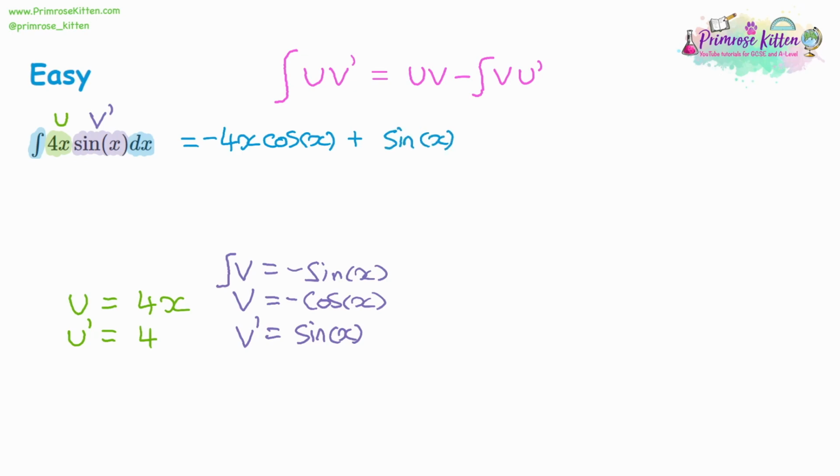We're going to multiply that by u dash, which is 4, and then we could put a multiply 4 at the end, but it's going to be better just to pop it at the front. Any numbers should be at the front as a coefficient. So when you integrate 4x sine x, you get negative 4x cos x plus 4 sine x. Don't forget at the end to put plus c onto your answer.